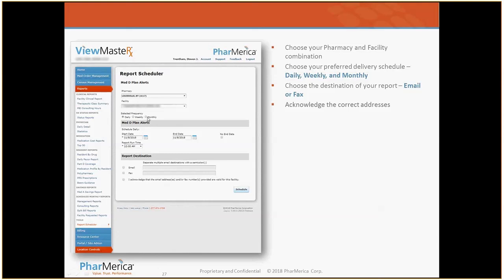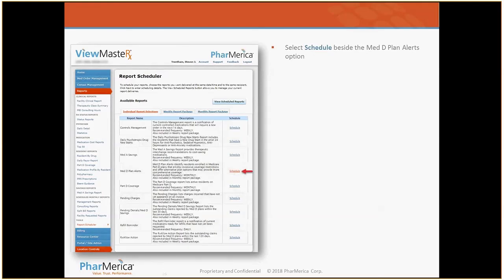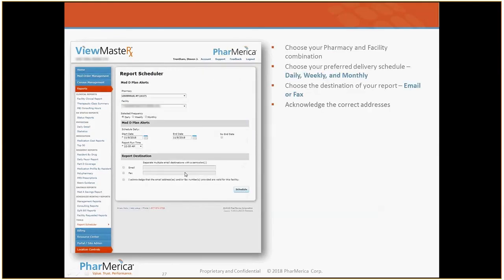Now, we recommend that you run this Med-D report monthly. Again, all these reports under the report scheduler are available daily, weekly, or monthly. We do recommend in the data description how often you may set these reports up to run for you. But you want to enter a beginning start date, no end date, and the approximate time you want this report to be run and delivered to you. Then you would input your email address or fax and acknowledge to schedule this report.